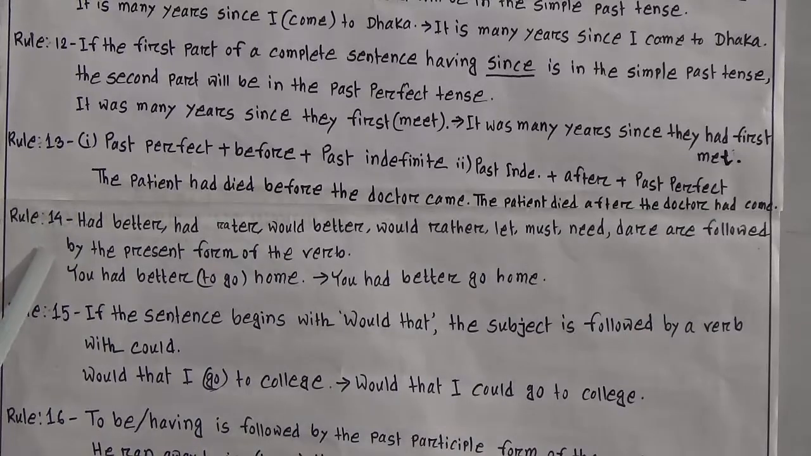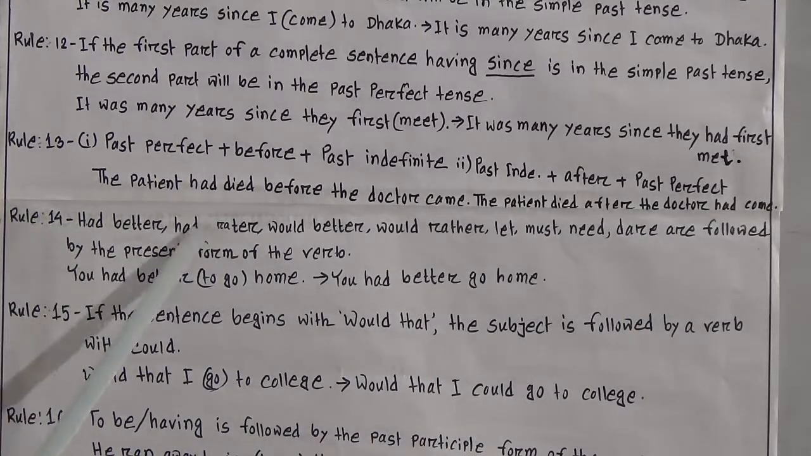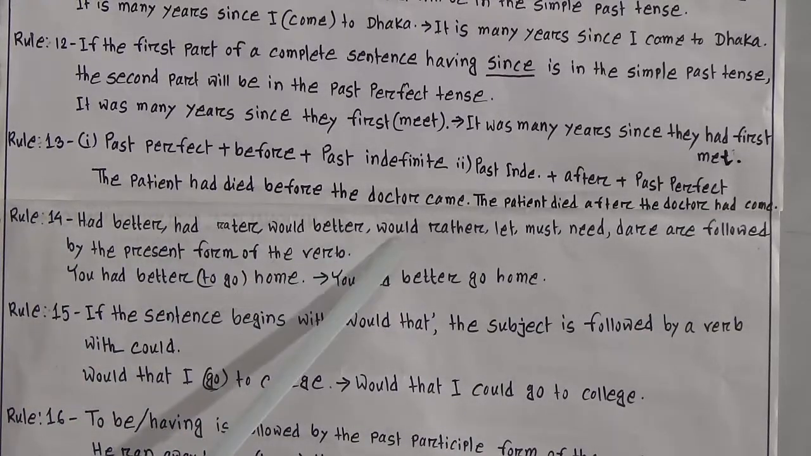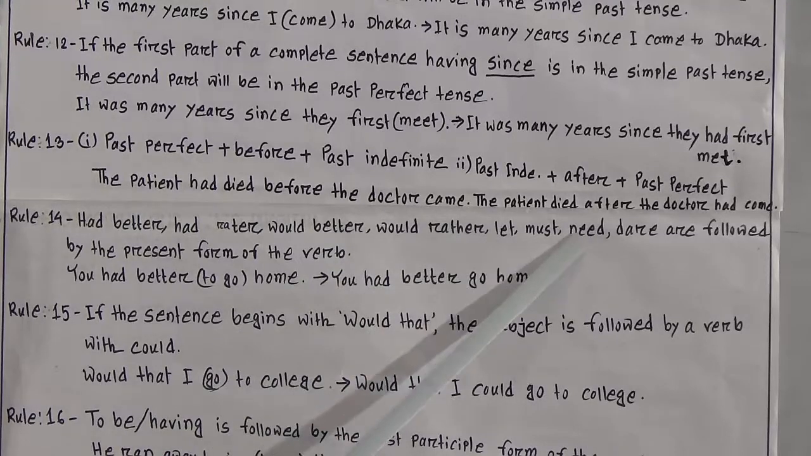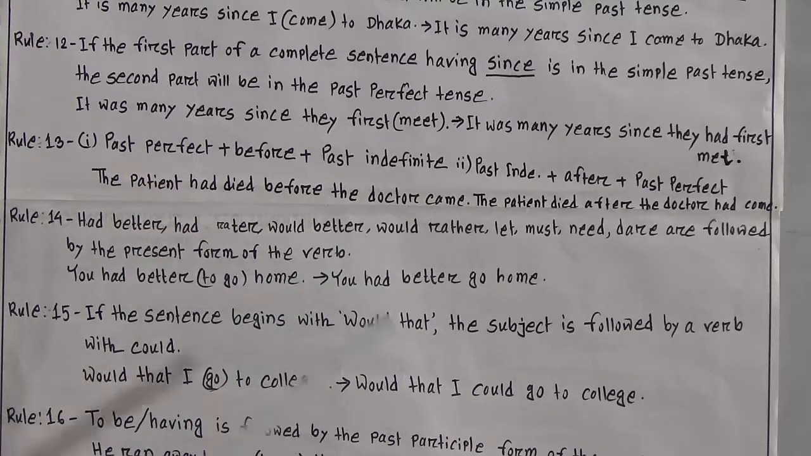Now rule number 14. Had better, had rather, would better, would rather, let, must, need, dare are followed by the present form of the verb. Look at the example. You had better, to go is given here, that means we will write here the base form of the verb. You had better go home. That means after had better, we need to use the base form of the verb or the present form of the verb.